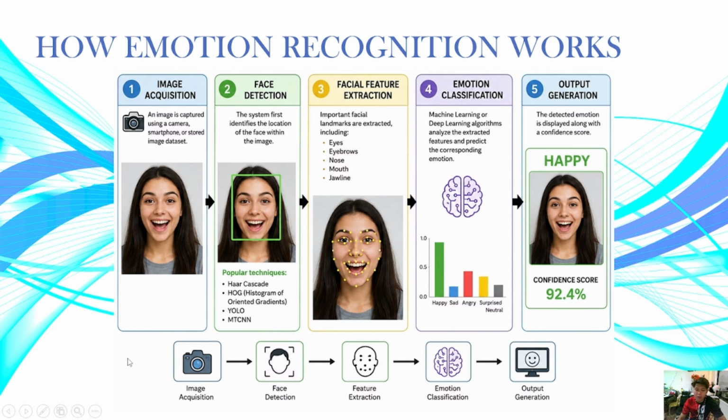Let's start with Haar Cascade. It is one of the earliest and most widely used face detection methods, developed by Viola and Jones in 2001. It uses Haar-like features to detect facial patterns such as eyes, nose, and mouth.